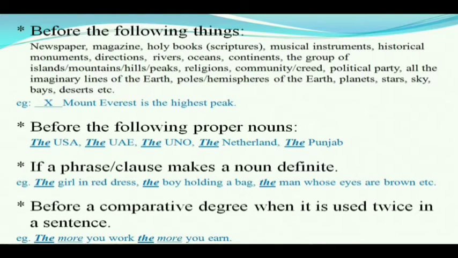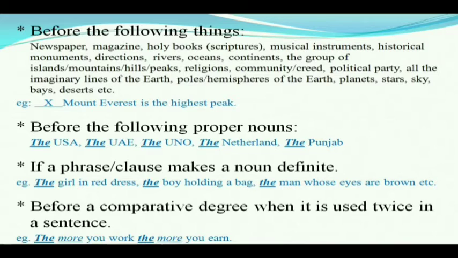Next point, before the following things. There are some certain nouns or things before which we use the. For example, names of newspapers, magazines, holy books or scriptures, musical instruments, historical monuments, directions, rivers, oceans, continents, the group of islands or mountains or hills, peaks or religions, community or creed, political party, all the imaginary lines of the earth, poles or hemispheres of the earth, planets, stars, sky, bays, deserts, etc.